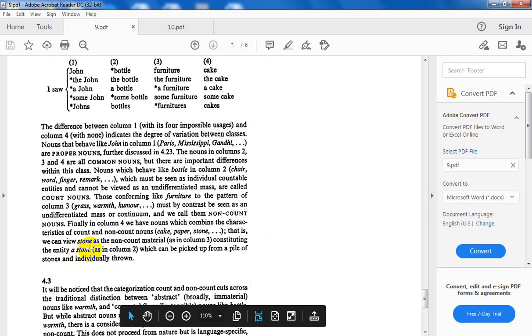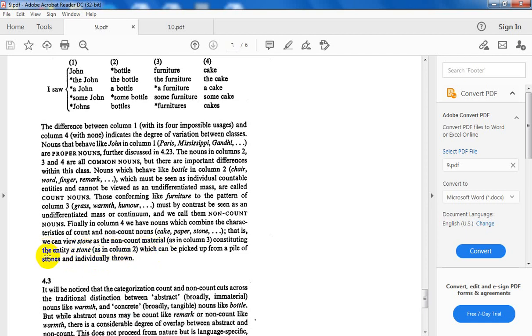So why do they combine the characteristics of this and that? View stone as the non-count material constituting the entity as a stone. I mean, this stone as one stone, it is what? Count. But if they are picked up from a pile of stones and individually thrown, so they are what?